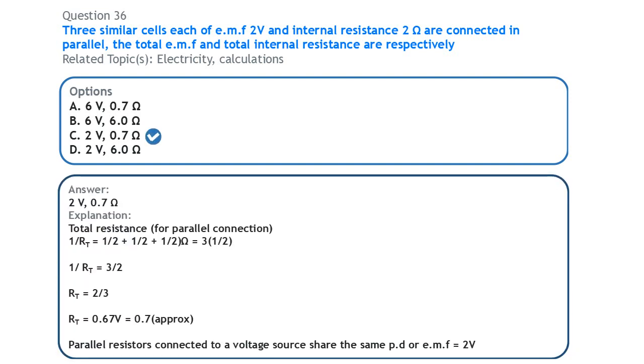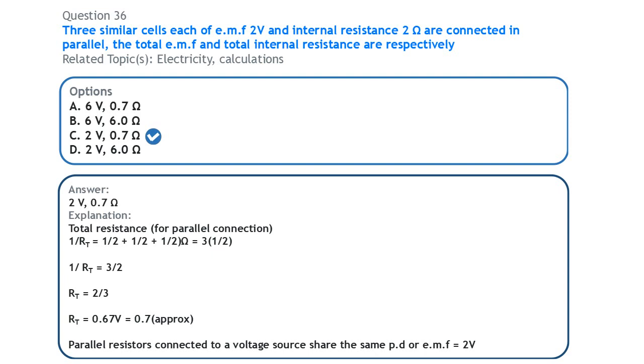Alright, so to get the total resistance for a parallel connection, let's say we have 3 resistors, R1, R2, R3, connected in parallel, and their effective resistance is represented as R. Then we are going to have 1 over R equal to 1 over R1 plus 1 over R2 plus 1 over R3. So that's what we have here. 1 over R is equal to 1 over R1, that will be 2, plus 1 over R2, 2, plus 1 over R3, 3.